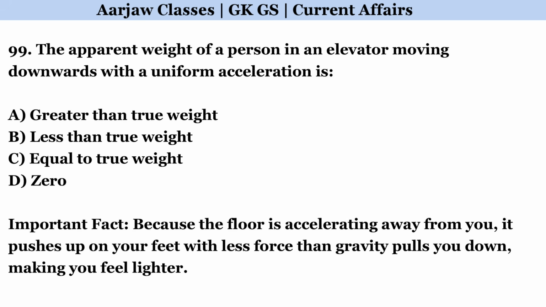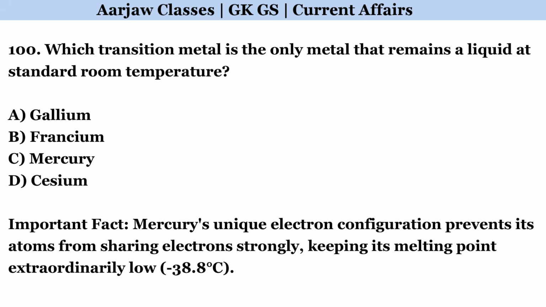The apparent weight of a person in an elevator moving downwards with a uniform acceleration is. Correct option is B. Less than true weight. Which transition metal is the only metal that remains a liquid at standard room temperature? Correct option is C. Mercury.